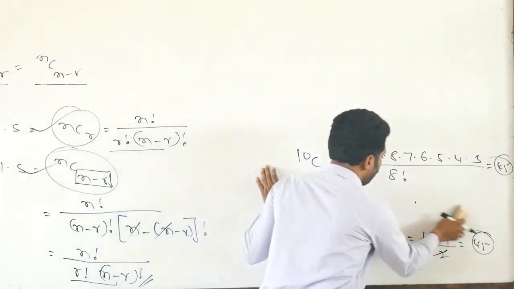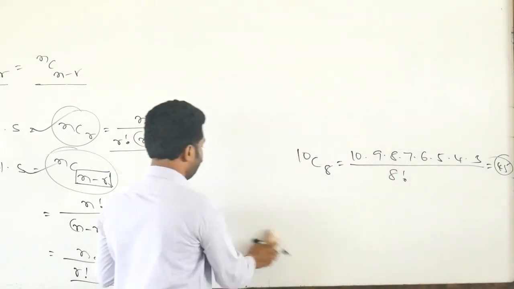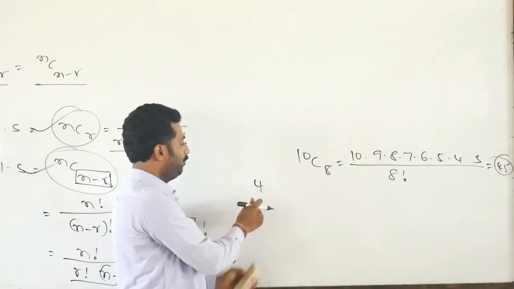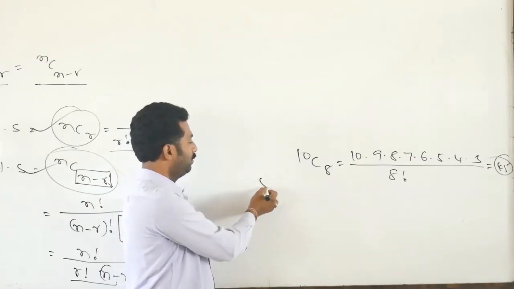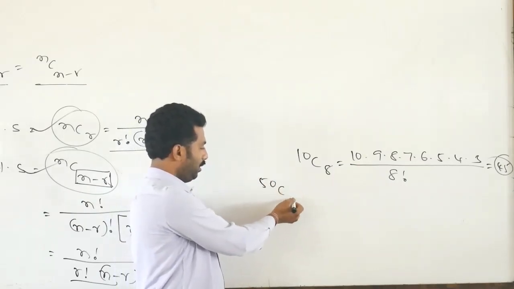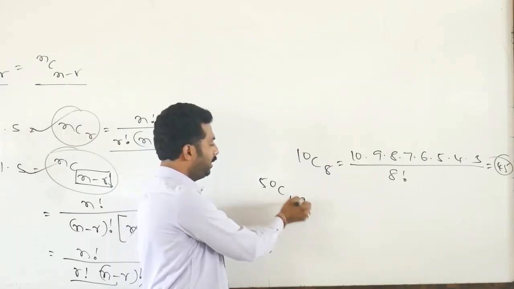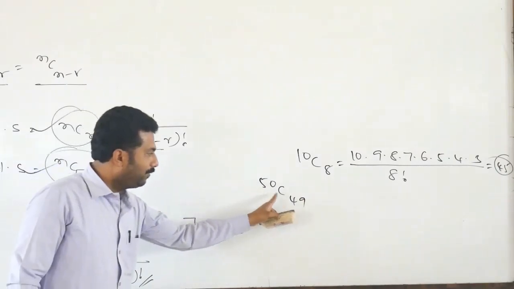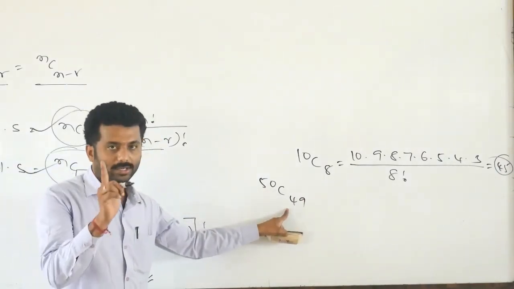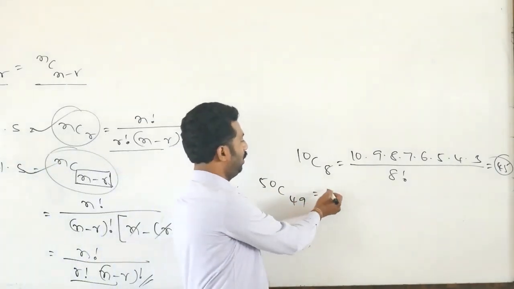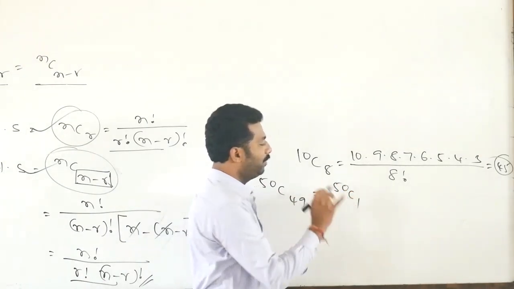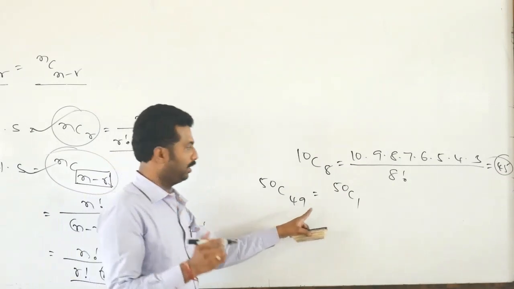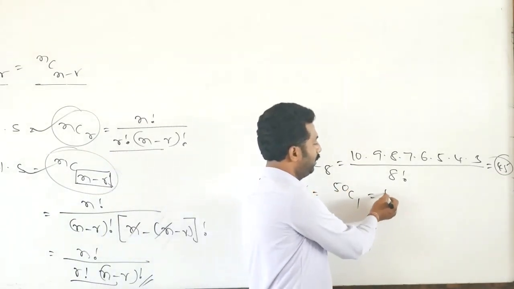One more example. Suppose 50C49 is there. 50 and 49 differ by only 1, so we can write 50C1, because 50 minus 49 is 1. 50C1 is nothing but 50.